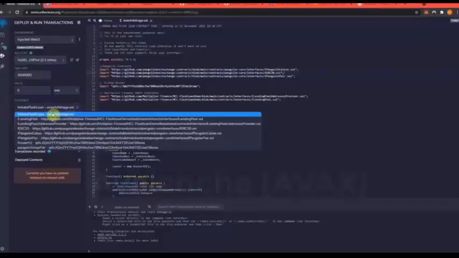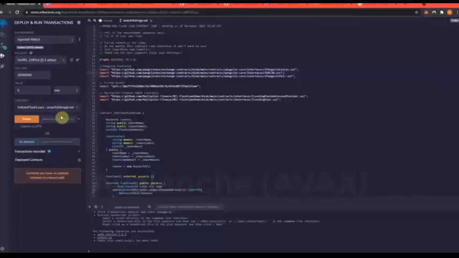You have to hit this drop down, but it's initiate flash loan, AVAX arbitrage.sol. And we're going to create our own token that we're going to use to trade back and forth to create the arbitrage opportunity. So for this, I'll name my token, symbol TAK. And loan amount, this is very important too, because this is how we're generating the returns that you will see here in a minute. I'm going to do 200 AVAX for the loan amount.